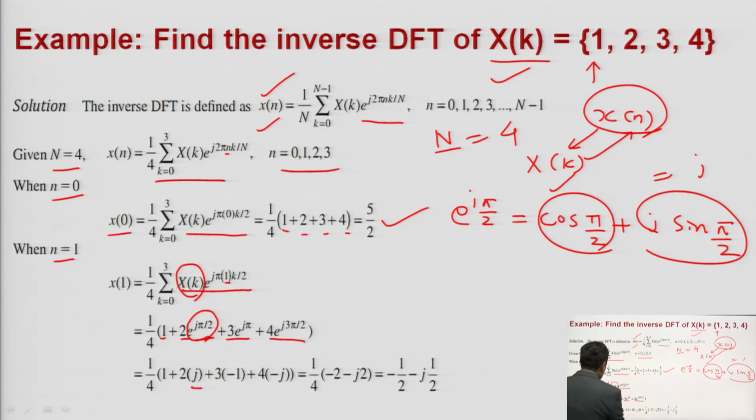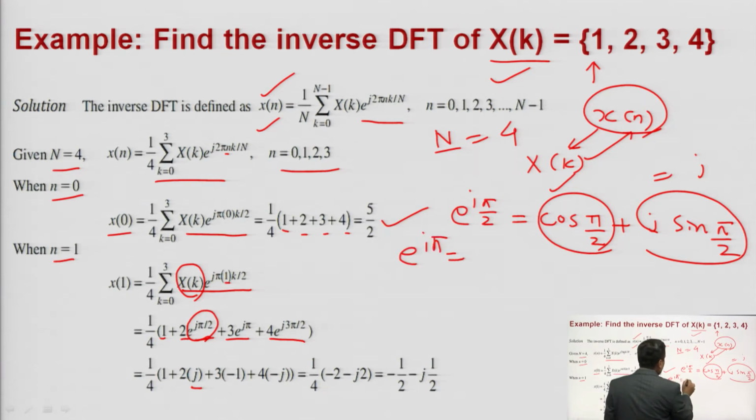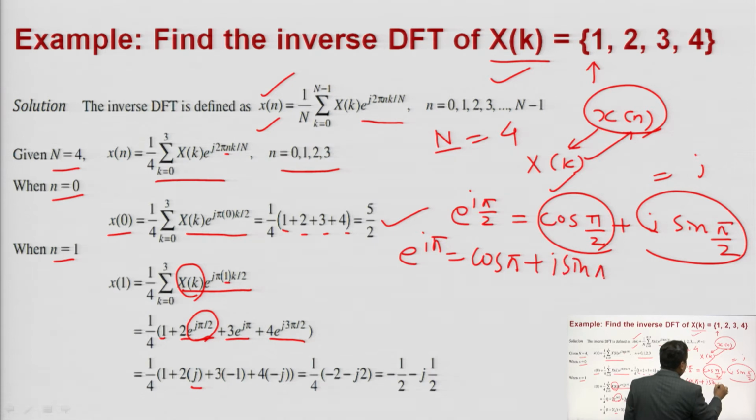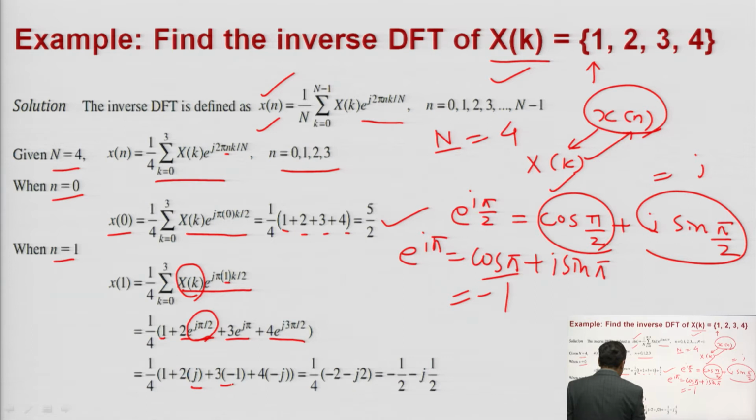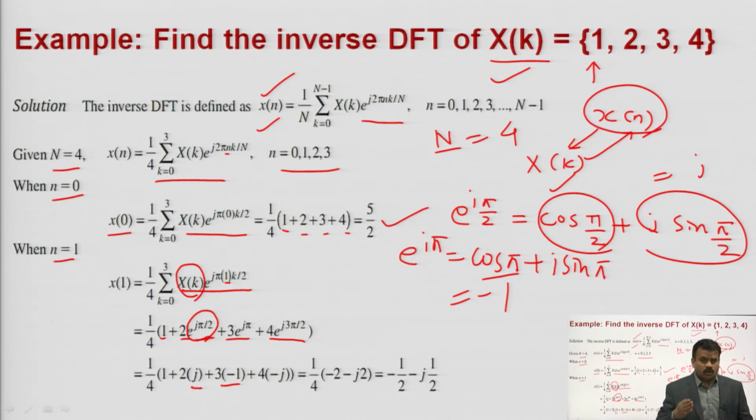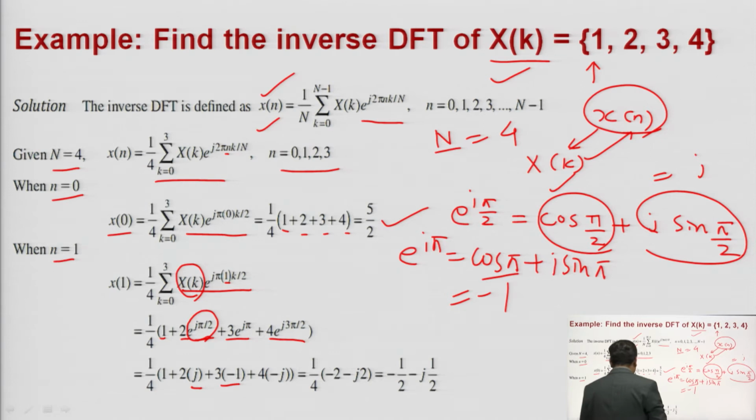So, again 1 upon 4 into 1 plus 2 into j, again 3 into e to the power j pi. So, e to the power j pi is equal to what? Cos pi plus j sin pi. You know sin pi is equal to 0 and cos pi is equal to minus 1. So, its value is minus 1, so 3 into minus 1, plus 4 into e to the power j 3 pi by 2. E to the power j 3 pi by 2 is equal to cos 3 pi by 2 plus j sin 3 pi by 2. So, you will solve this and you will get minus j.